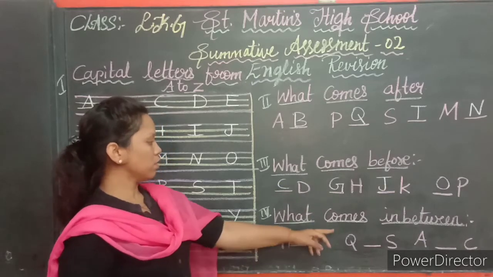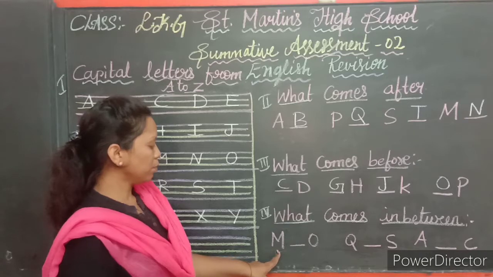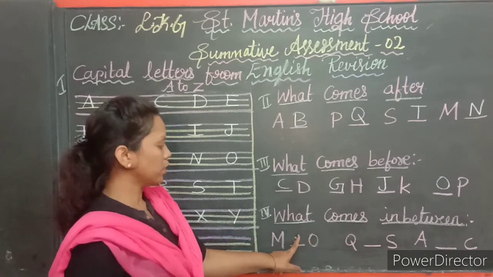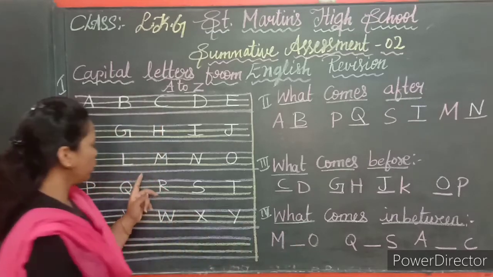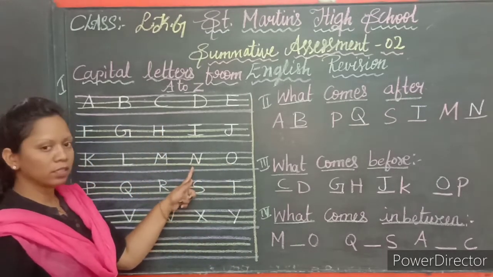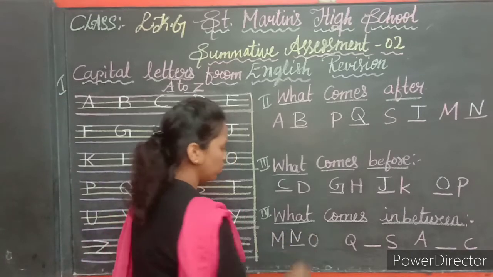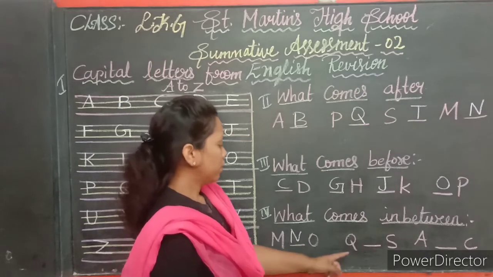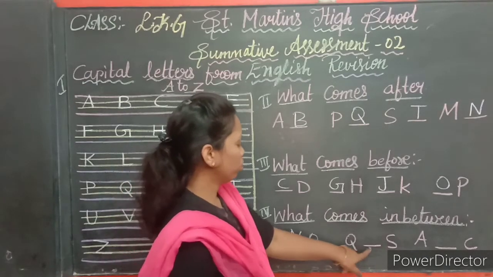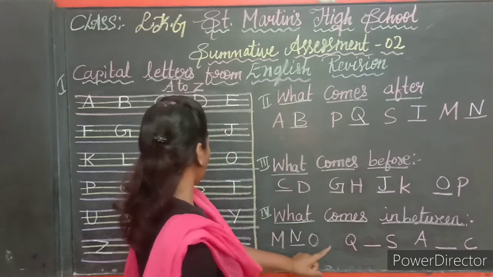So what comes in between letters? Capital letter M, blank, and you can see capital letter O. So the in-between letter is missing. Look at the board here, M, N, O. So the in-between letter is capital letter N. Look at the board, children. Here you can see capital letter Q, dash, S. So here you have to write the blank. What do you have to write?